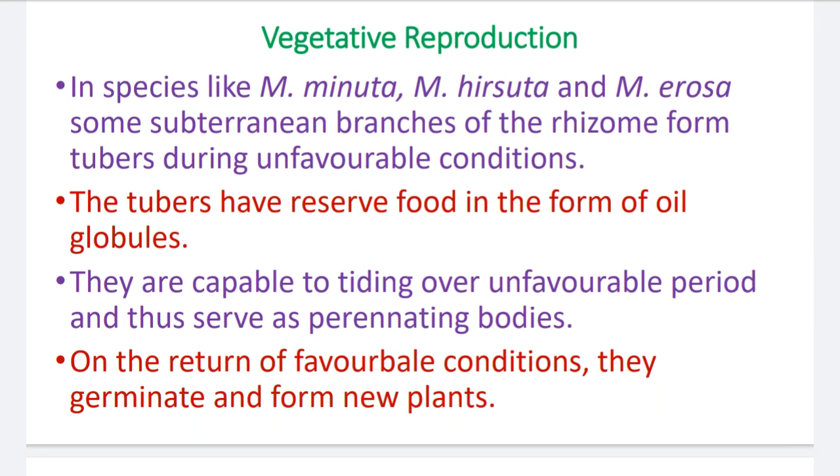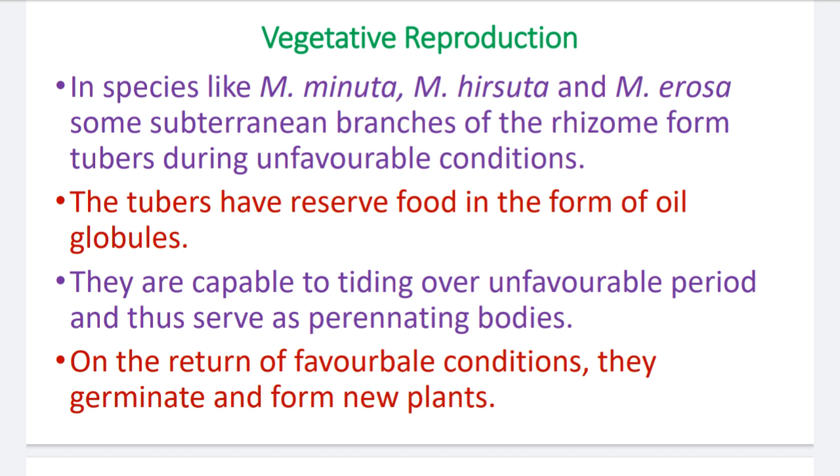Now the vegetative reproduction. In species like Marsilea minuta, Marsilea hirsuta and Marsilea erosa, some subterranean branches of the rhizome form tubers during unfavorable conditions. During unfavorable conditions, they produce the tubers by the underground rhizome. The tubers have reserve food in the form of oil globules.